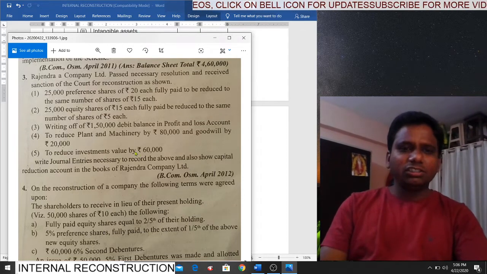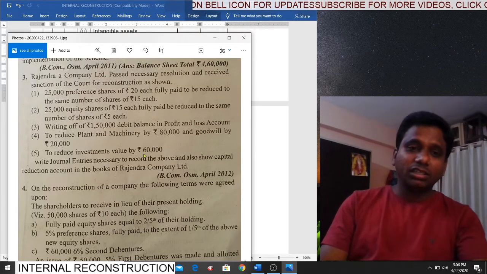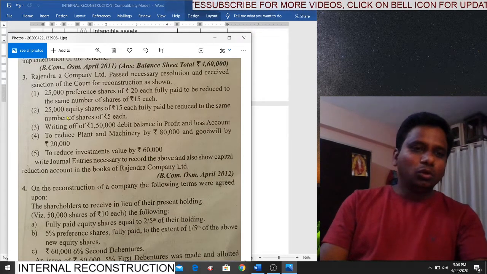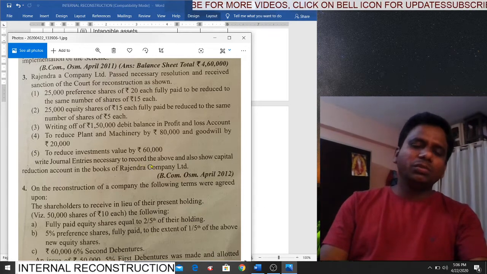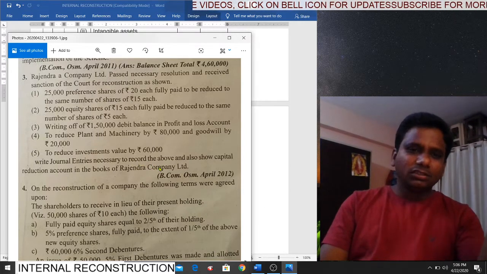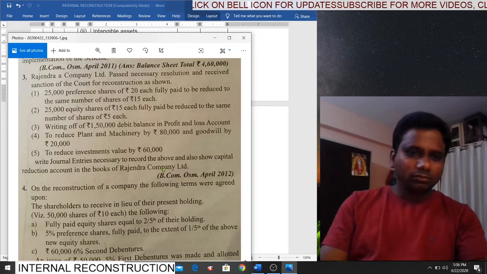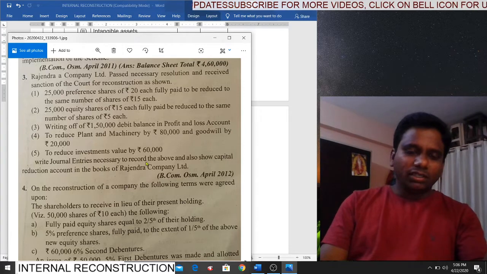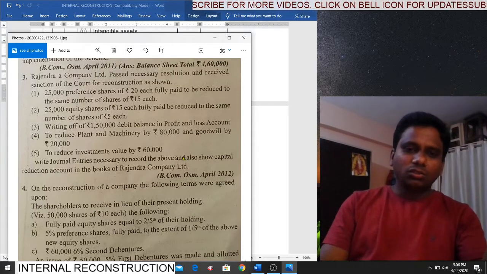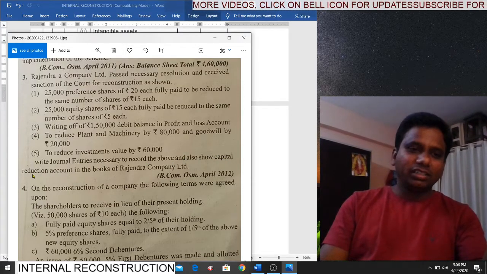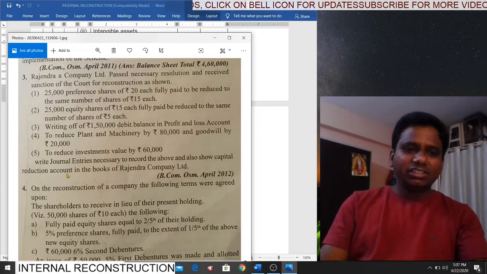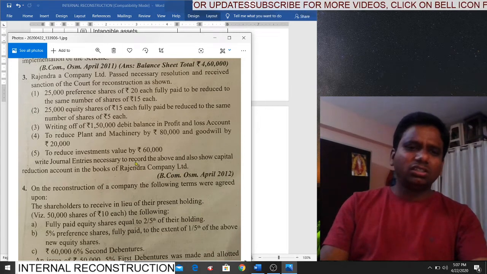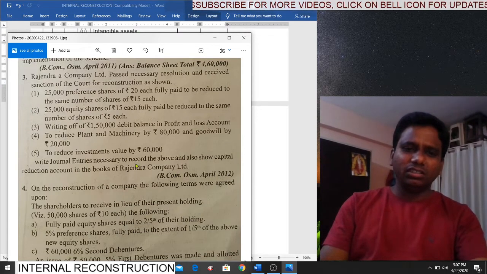Next, to reduce investments value by 60,000. Students, here they are providing only the scheme of reconstruction. There is no balance sheet. If there is no balance sheet in the problem, then you need not prepare the balance sheet in the answer. Simple logic. Yes or no? Right. Write journal entries necessary to record the above and also show capital reduction account, in the books of Rajendra Company Limited. Only two requirements. One, journal entries. Hardly we have 3 or 4 journal entries.